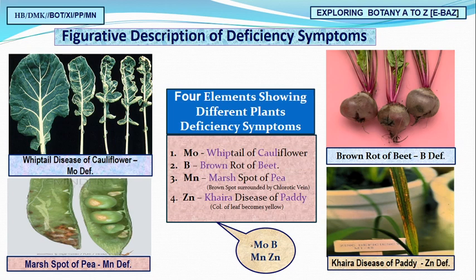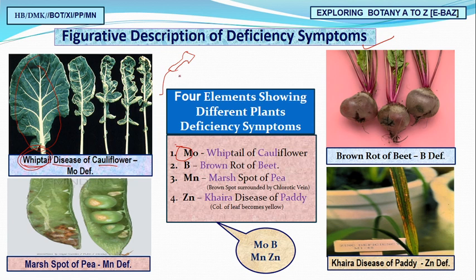Come, see. Yes, this is the figurative description of the important deficiencies as I told you. First, molybdenum. See, whiptail disease of cauliflower. Whiptail is a type of lizard. So what happened? You are finding a lizard like this. This is the first cauliflower, a normal cauliflower.